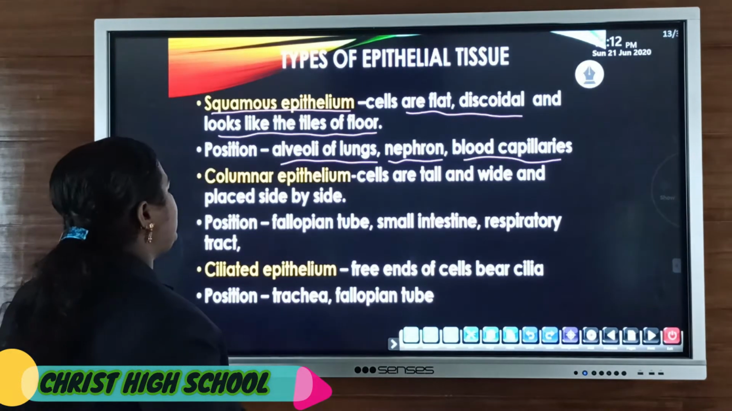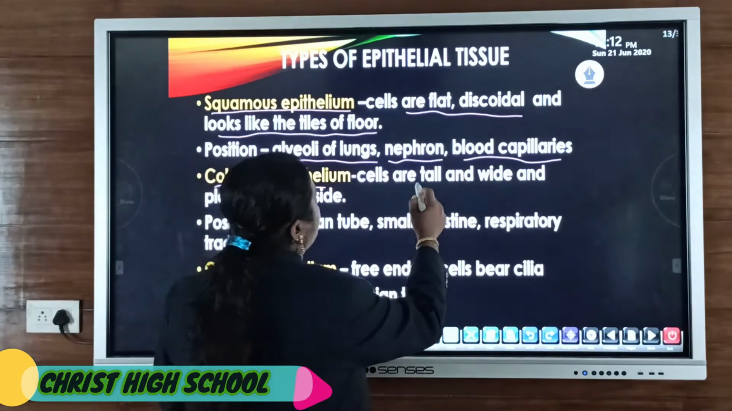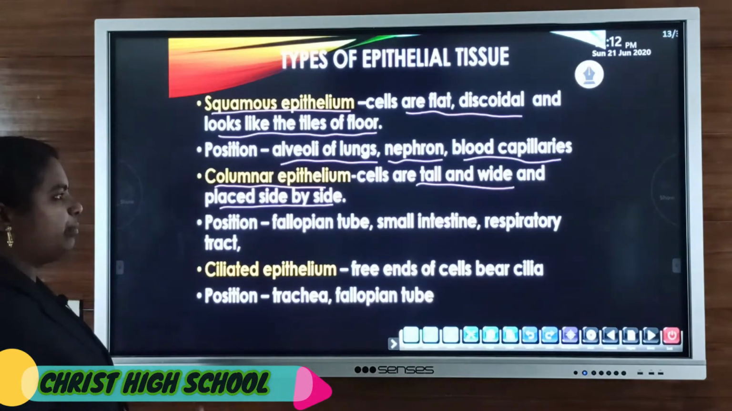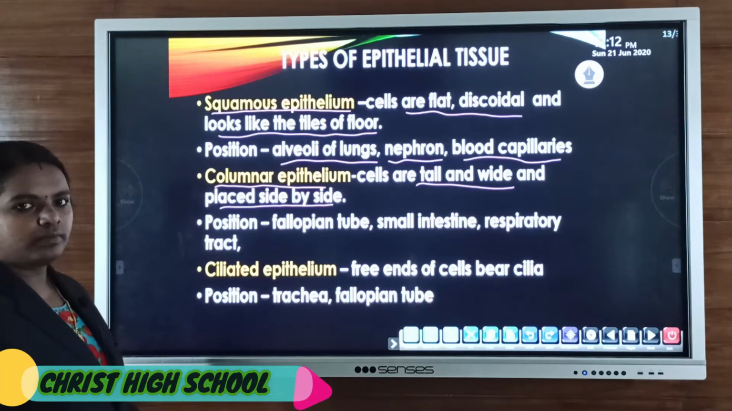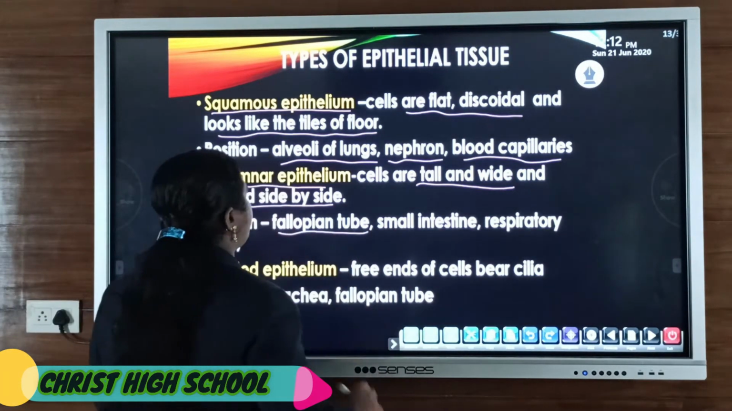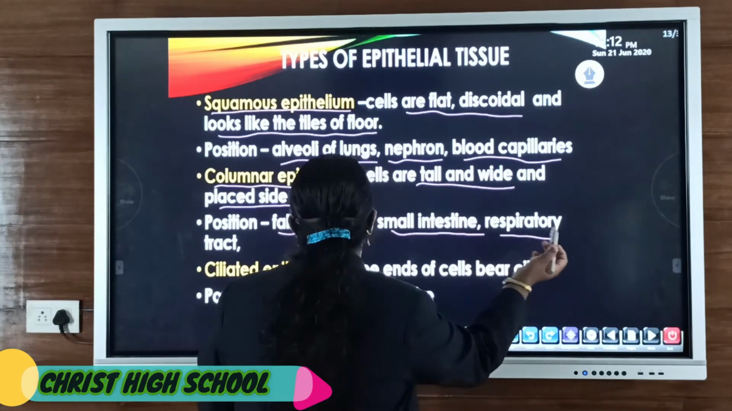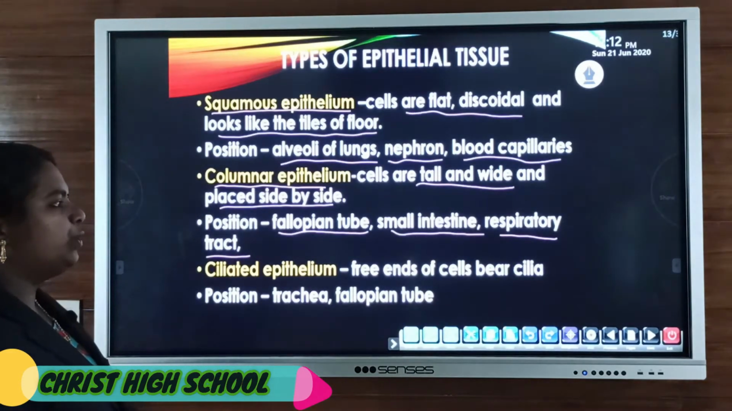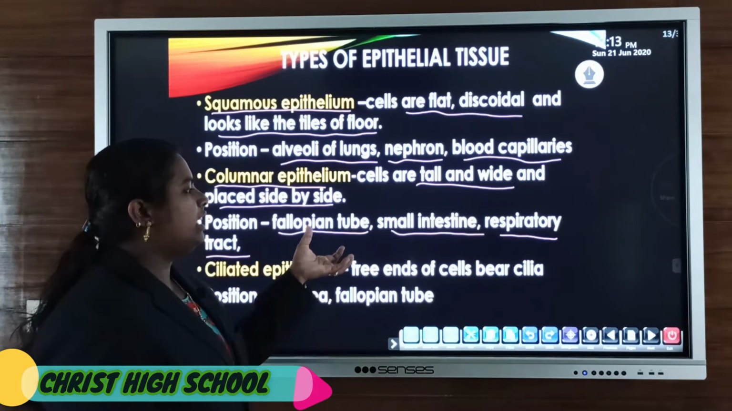Then the second type of epithelial tissue is columnar epithelium. Its shape is column-like, meaning the cells are tall and wide and placed side by side. Mainly located in the fallopian tube, small intestine, and respiratory tract. In the fallopian tube, it helps in the movement of the ovum.